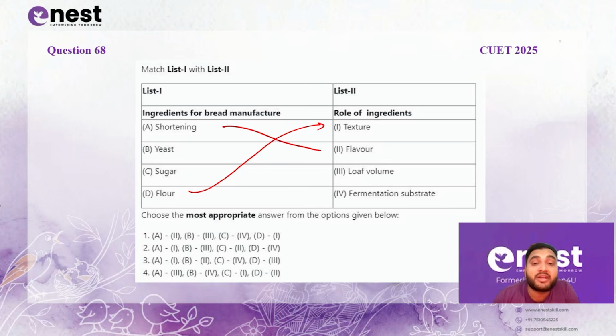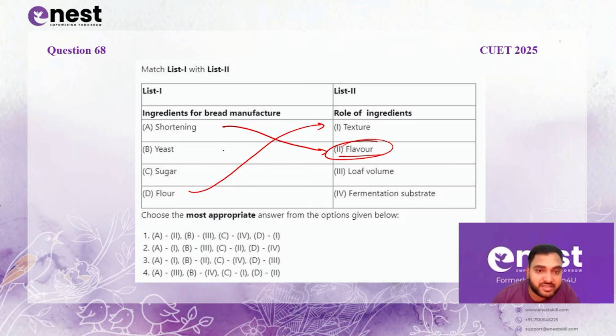Shortening has a very prominent effect on the flavor. For example, if you are using butter, your bread will also have a very good flavor of butter. But if you use margarine, it will be almost flavorless. If you use any other shortening, let's say cocoa butter or palm oil, that will be prominent in the flavor of the bread.